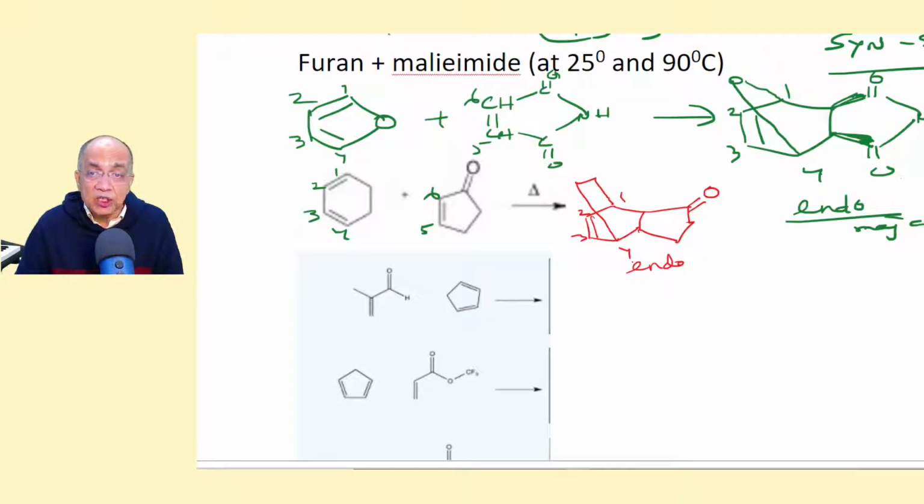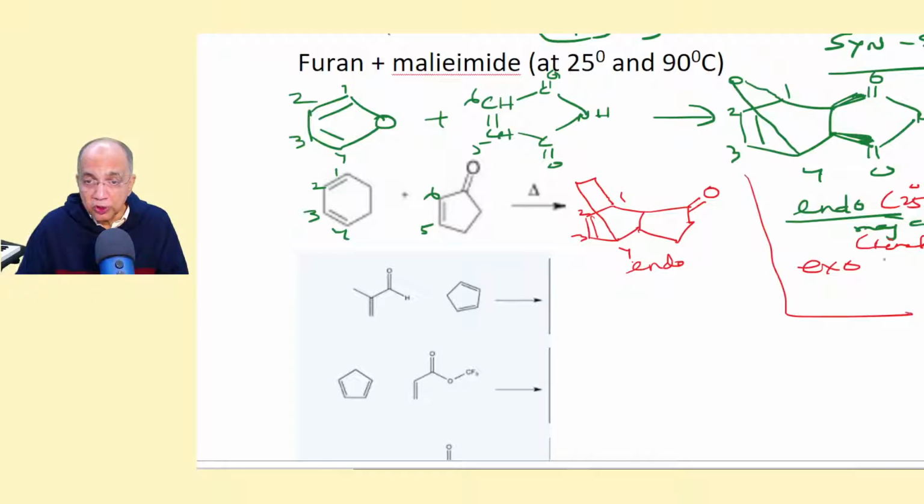But here endo is kinetically driven. I told you that furan reacts at 25 degrees Celsius, giving you the endo product. But if the temperature is high or the time is longer, then it will revert back, and the thermodynamically more stable exo product will form, at 90 degrees Celsius. You understand? This is kinetically driven, this is thermodynamically driven. If nothing is said in the examination, you make endo the major product.